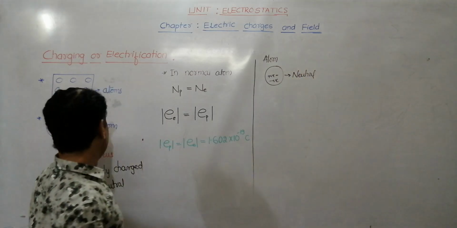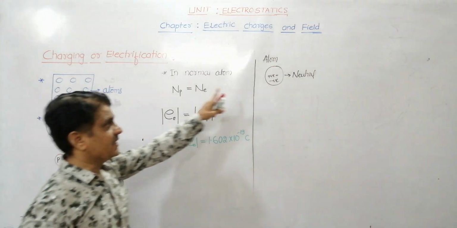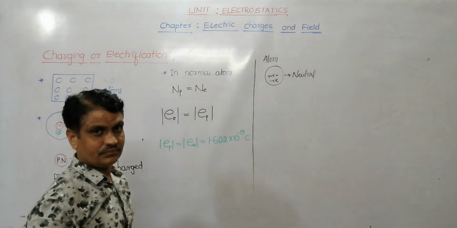That is what I have said here. Every atom is electrically neutral.